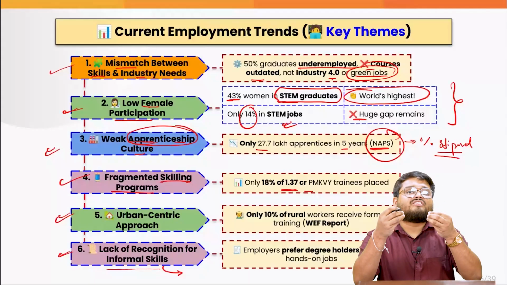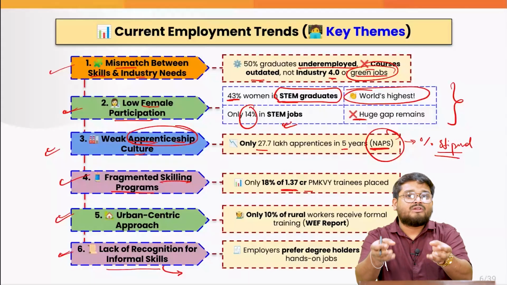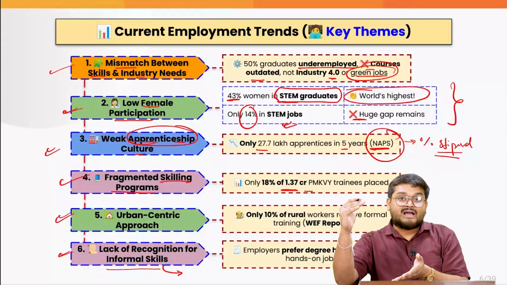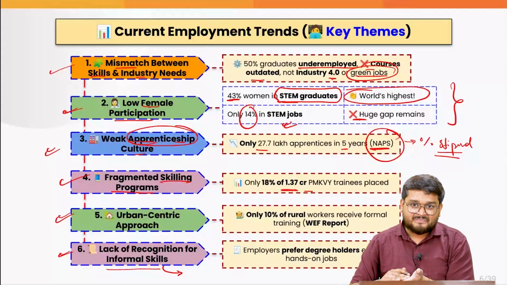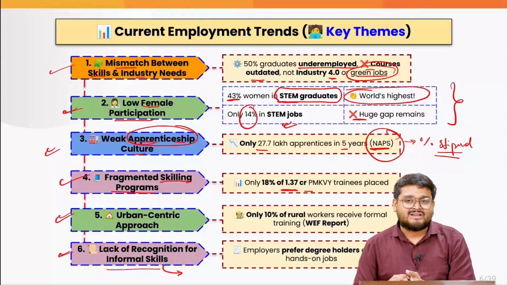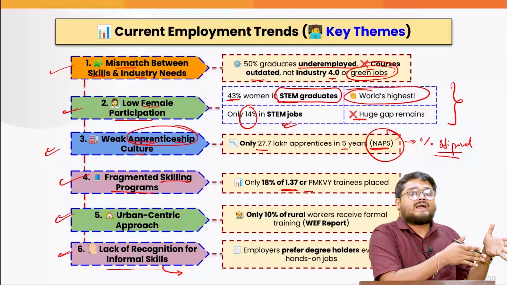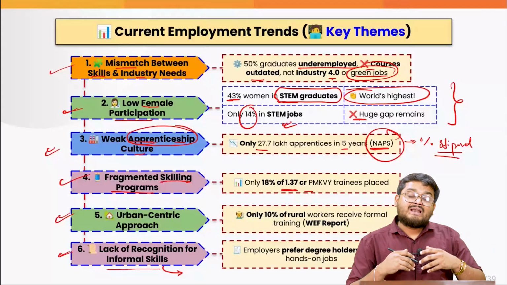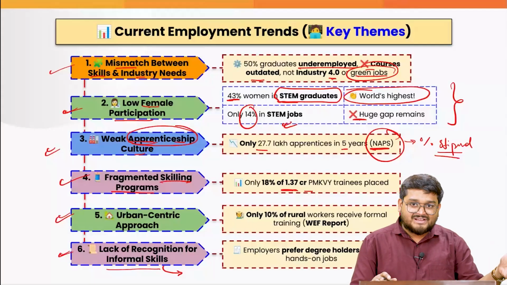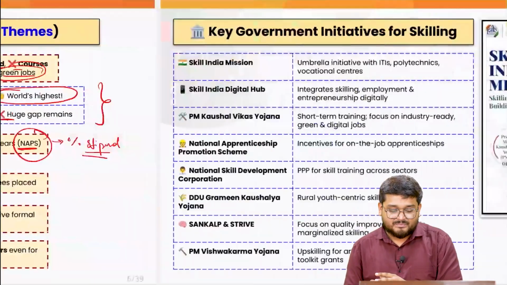If you want, you can test my skills, and based on that, you can give me a certificate that I am at level 5 or 6. I should not be starting from level 1, right? So in the country, we see a trend that prior skills are sometimes not recognized. And this is because employers always prefer degree holders rather than people with hands-on experience.